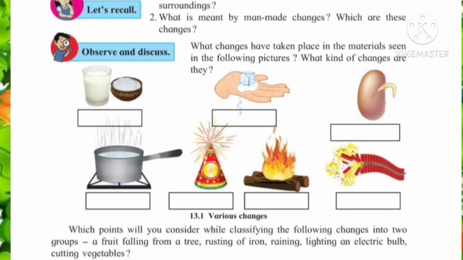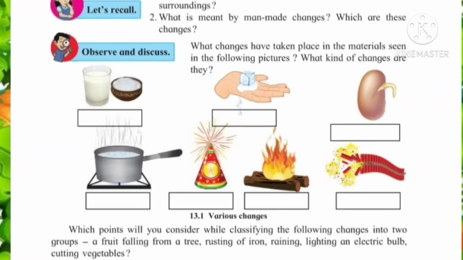Then in the fifth picture, see, firecrackers are there. Yes, so it is a man-made change. It is made by the human being. Then chemicals are present in that, so it is also a chemical change. Yes, so it is a man-made or chemical change. Then the sixth picture, what? Wood is on fire, resulting in ash. Because of the fire of the wood, it forms ash. So which type of change is it? Chemical change. So here some actions are shown related to changes.